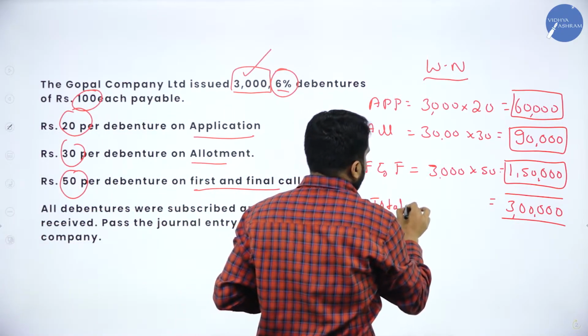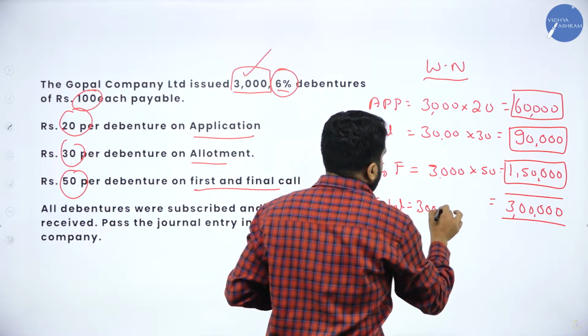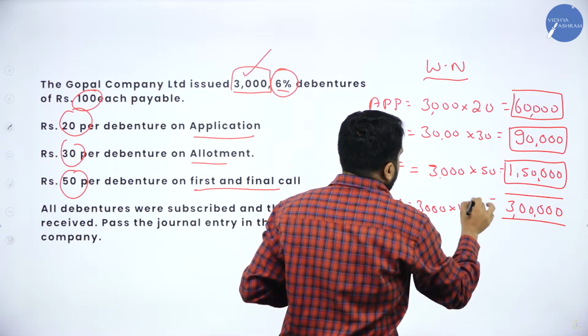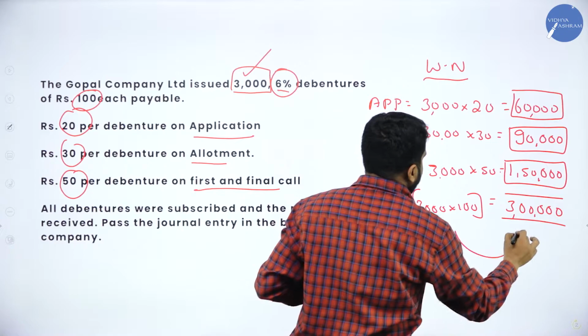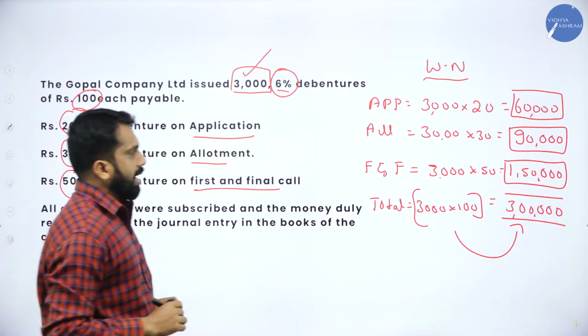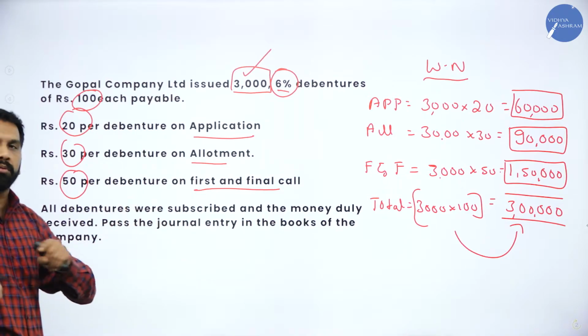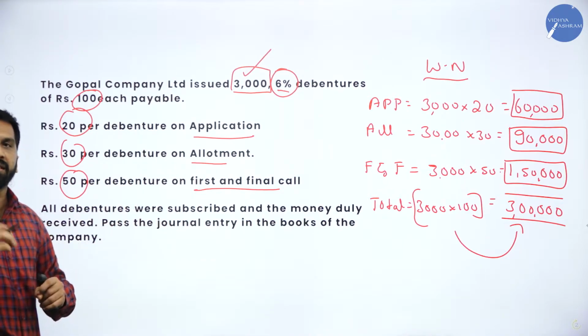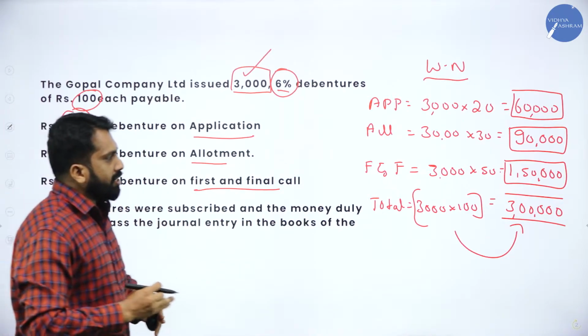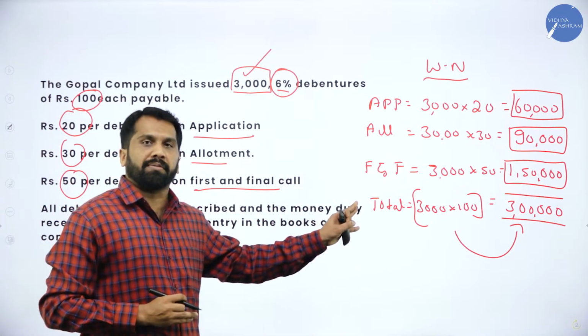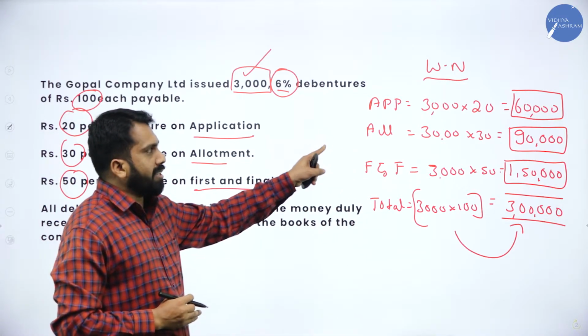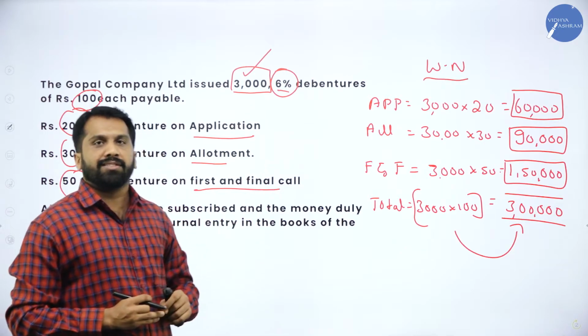Total 3,000 multiplied with 100, you will get 3 lakh. So your answer is correct. This working note you have to do before you start your journal entries, so that in the journal entries calculation is not required. Whatever answer you got, same thing you can copy in your journal entry.